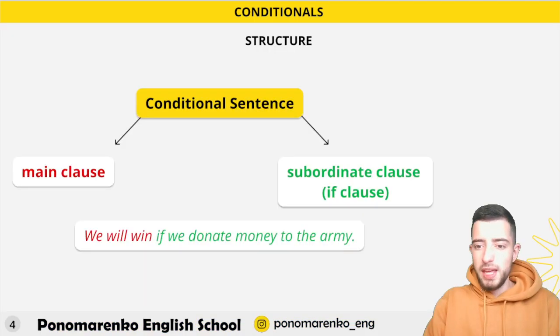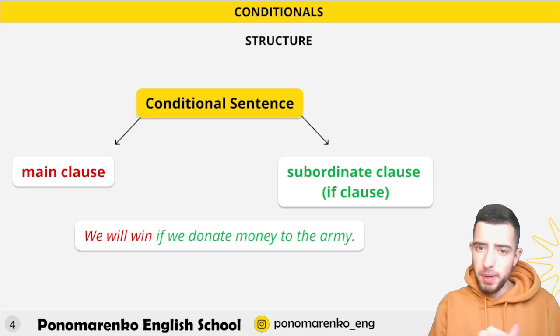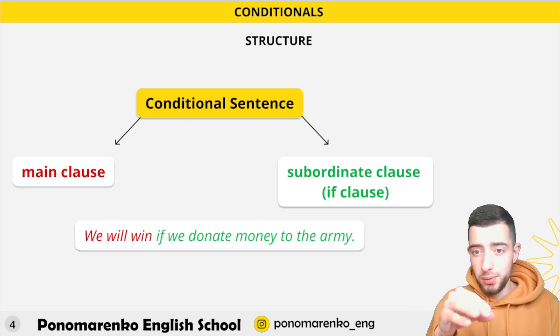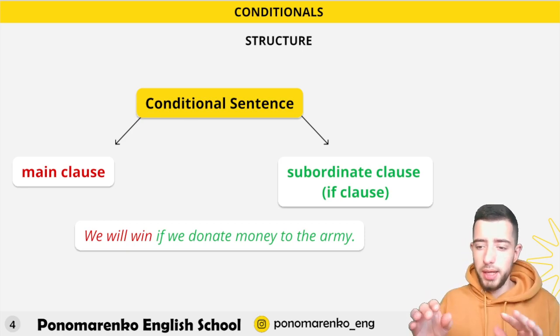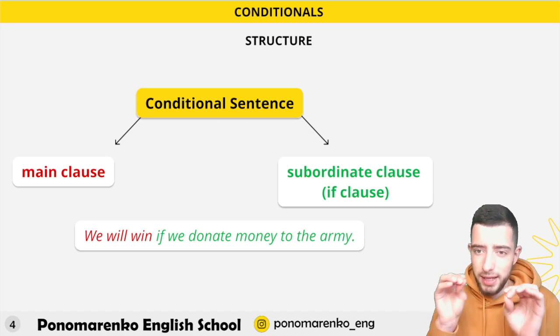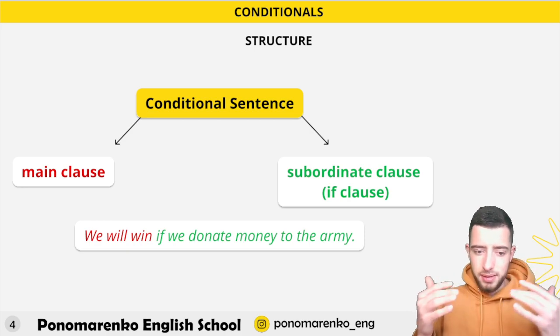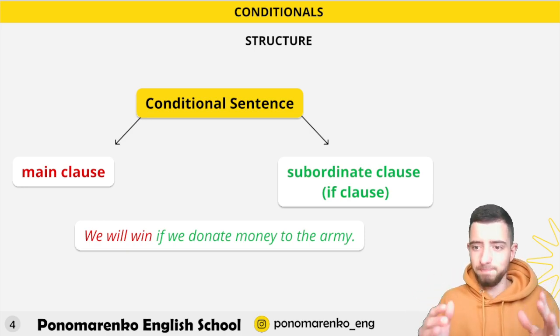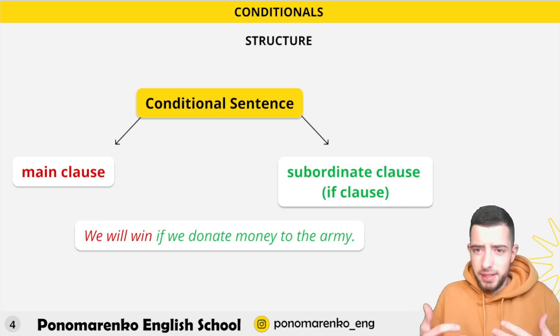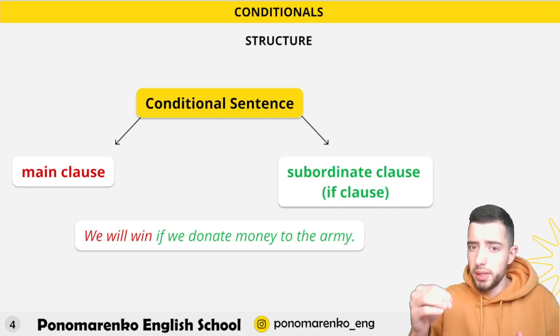Moving next, what I was talking about: the conditional sentence, main clause and subordinate clause. We will win if we donate more money to the army. So we will win, and you can just put a dot at the end, because the sentence is accurate. That's enough. But if you add something more, something additional, you say if we donate more money.